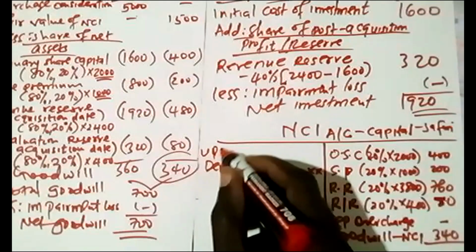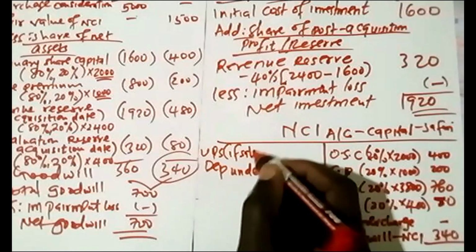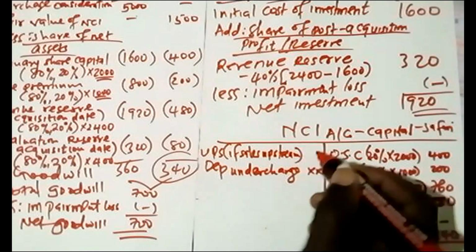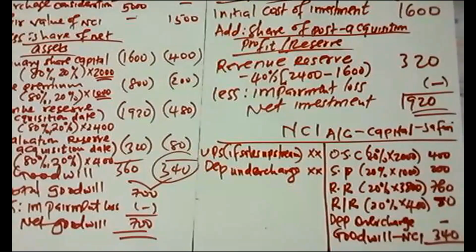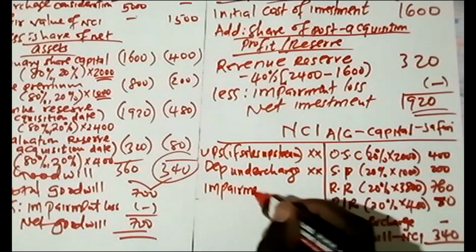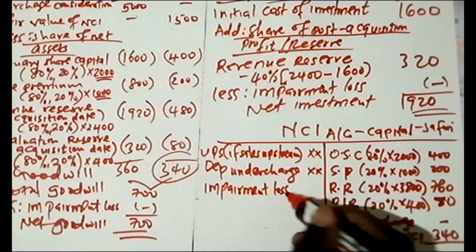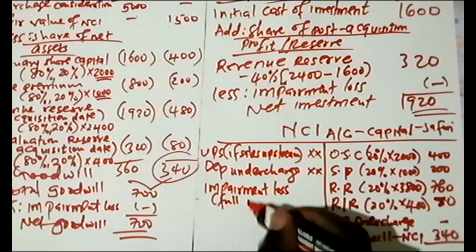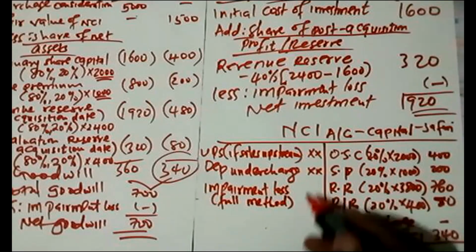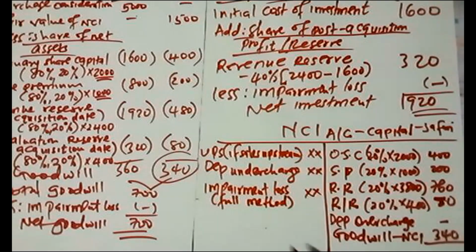So UPS, if sell subsidy, this one was not there because Safari never sold any goods. It was Upia who sold, and Upia was an associate. Then impairment loss, but this one will be used if full method was used. Even we never had any impairment.